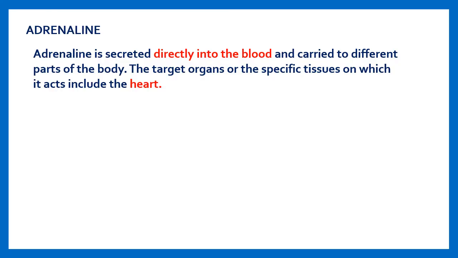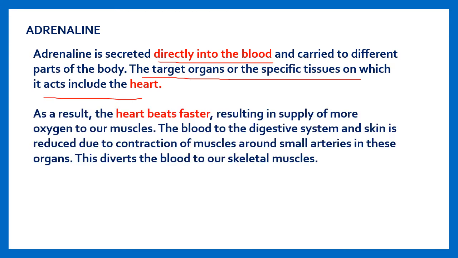The first hormone is adrenaline, that is a very important hormone in our body. Adrenaline is secreted directly into the blood and it is carried to the different parts of the body via blood only. The target organs or the specific tissues on which it acts include the heart. Due to the result of adrenaline, the heart beats faster, resulting in supply of more oxygen to our muscles, and then the blood to the digestive system and skin is reduced due to the contraction of the muscles around small arteries in these organs, and this diverts the blood to our skeletal muscles.